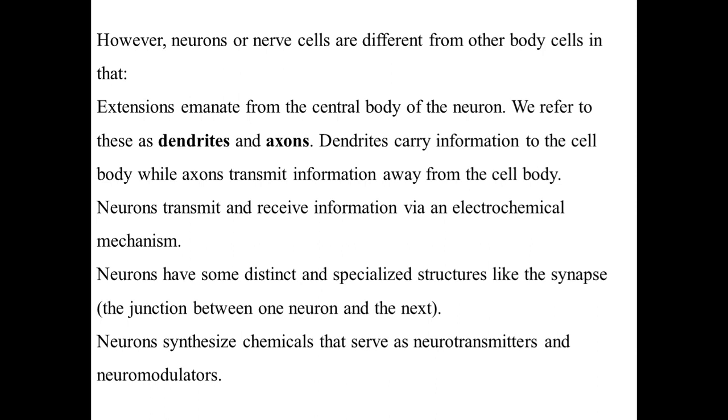Neurons transmit and receive information via an electrochemical mechanism. Neurons have some distinct and specialized structures, like the synapse, the junction between one neuron and the next neuron. Neurons synthesize chemicals that serve as neurotransmitters, as well as neuromodulators.